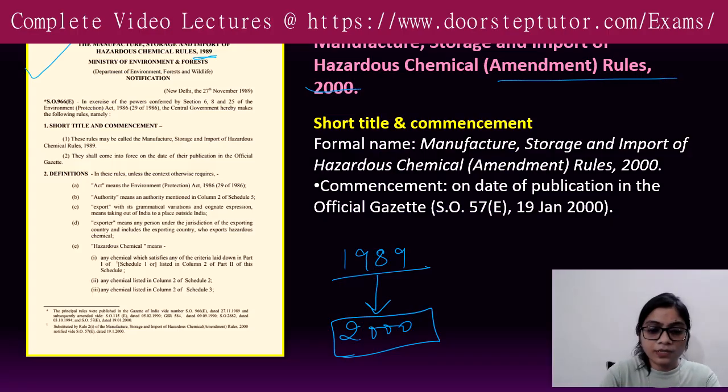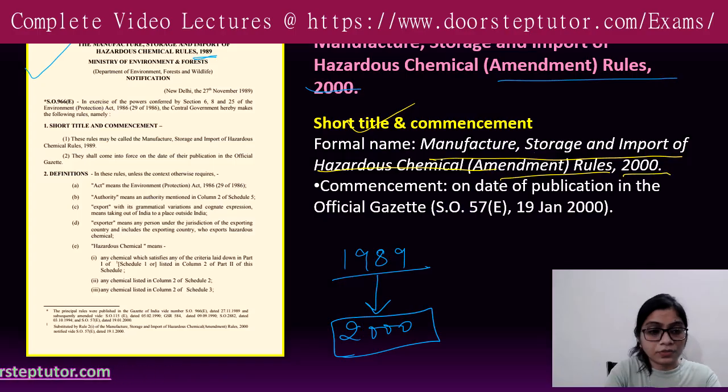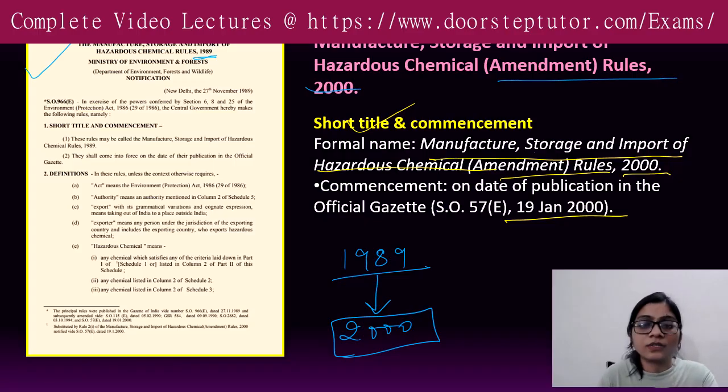So we all know that the first part is always preliminary. Here we talk about what's the name of the rule, right? So name of the rule is what? Manufacture, Storage, Import of Hazardous Chemical Amendment Rule of 2000. Okay, and then what is the commencement date? It's going to be 19th January 2000. Okay, so that is your commencement date, and it also talks a little bit about the definitions.